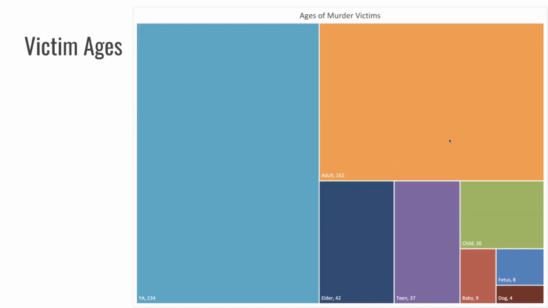All right, I started zooming there, so I don't remember where I was. But this is just the ratios of the age groups to each other. So obviously these 3 are the grown-ups, just over 18. And these 3 are under 18. The fetuses, I believe most of the mothers were young adults, although I believe one was a teen and one was an adult. And these are just the dogs.